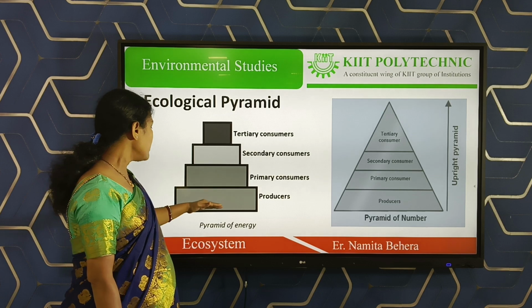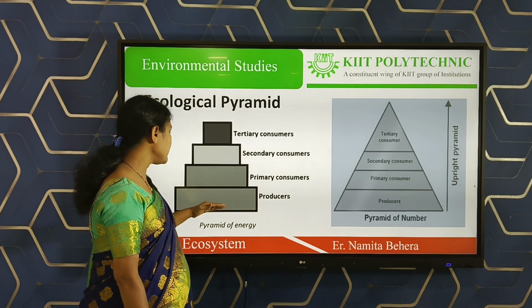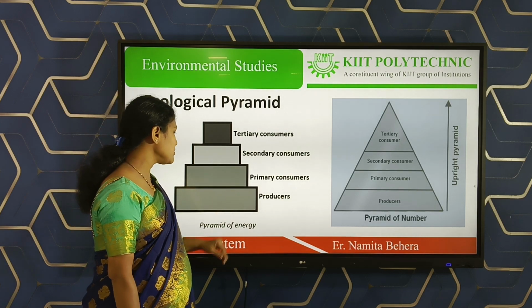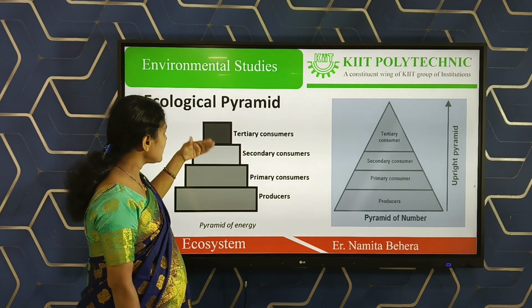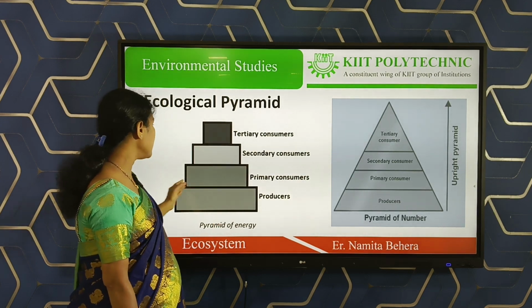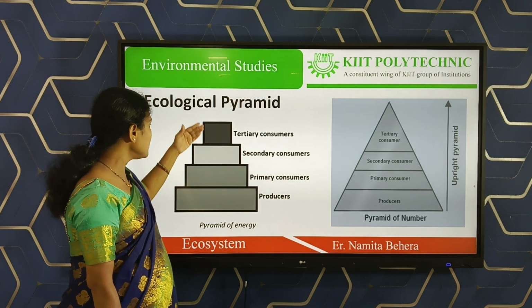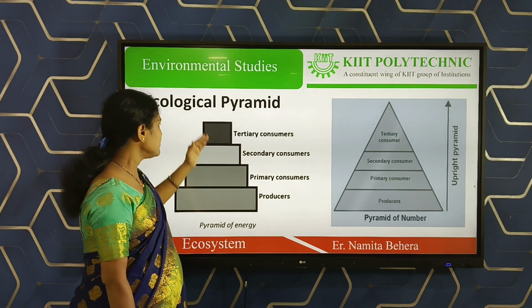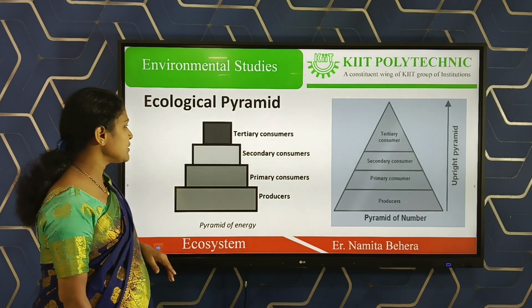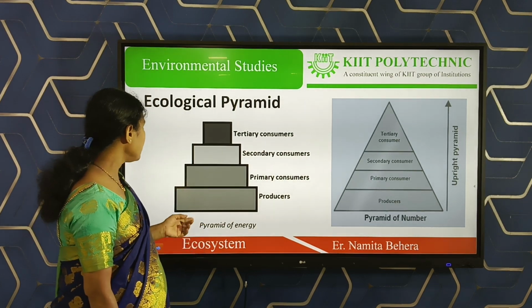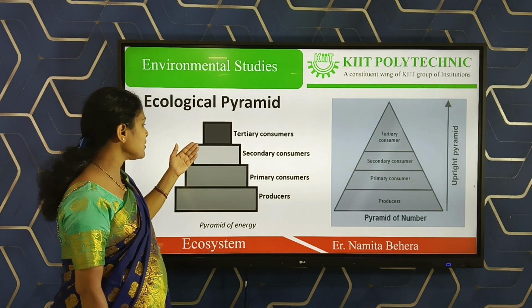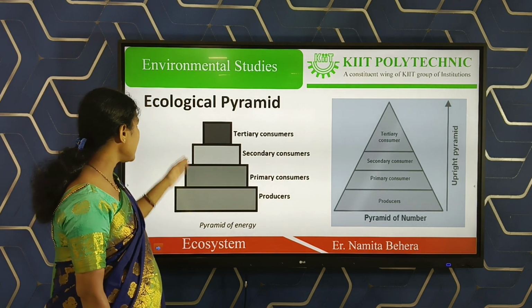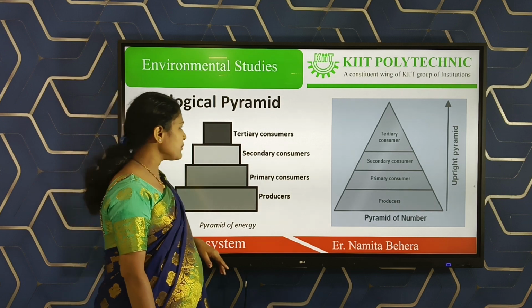So beginning at the bottom portion of the trophic level is the producer, and at the topmost is the tertiary consumer. Like this, from bottom to top, the graphical representation of the relationship between the energy of producer, primary consumer, secondary consumers, and tertiary consumer is called an ecological pyramid.